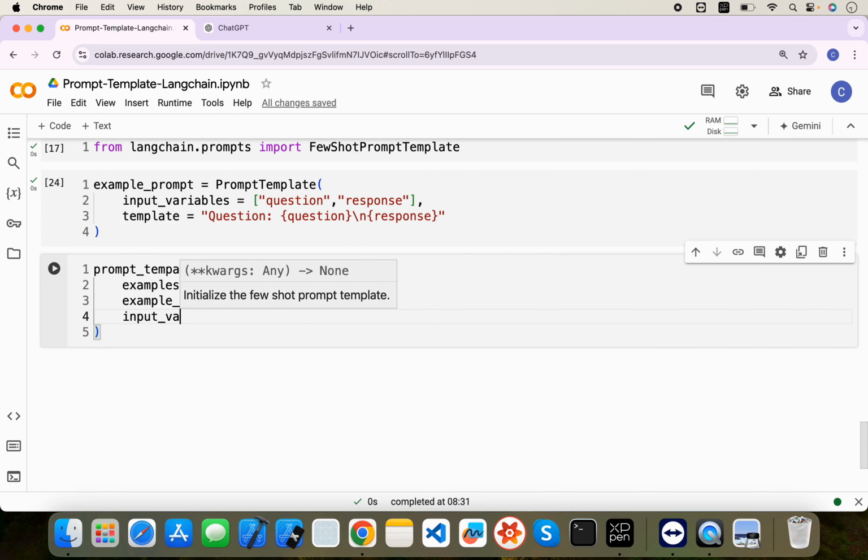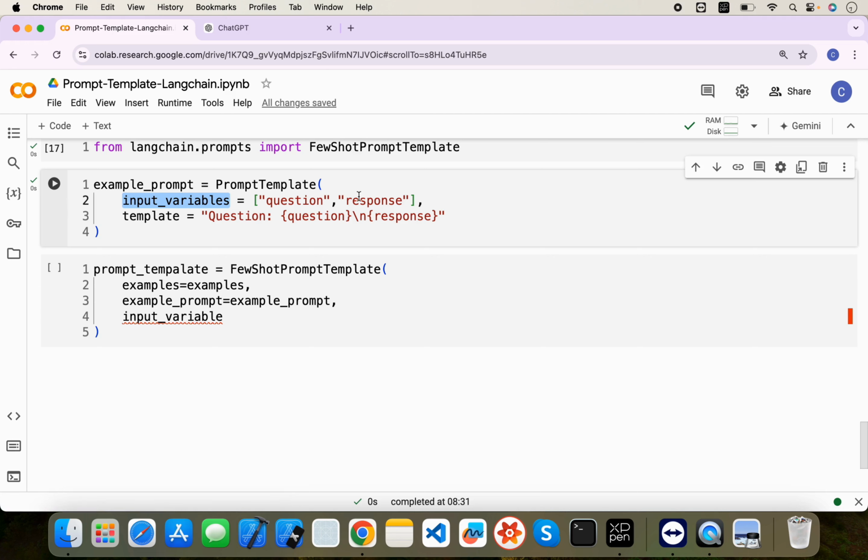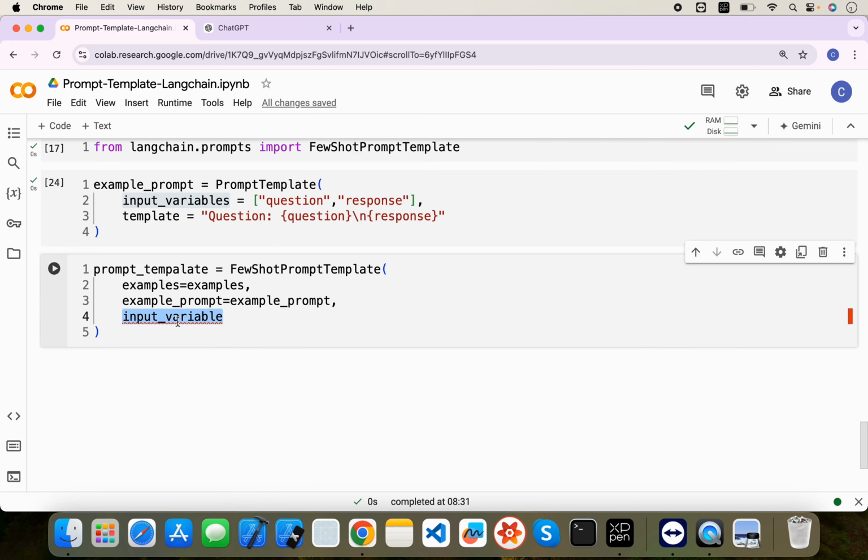Third thing will be input variable. So these are the input variables of few shot prompting. Okay, not the example. In the example we had provided the question and response, but this input variable is for getting the input from the user. Okay, so whatever the user will ask will be passed to here. So let me write it like that, say candidate query. Okay, simple.